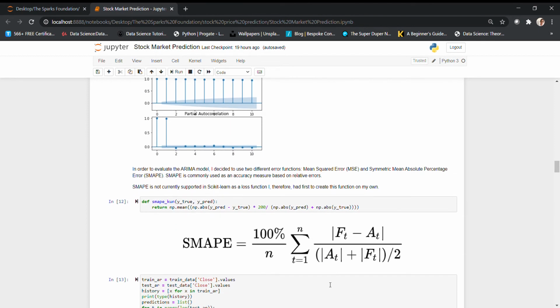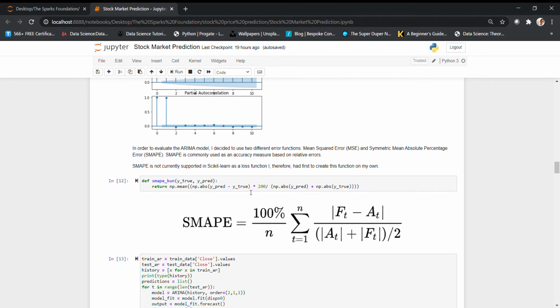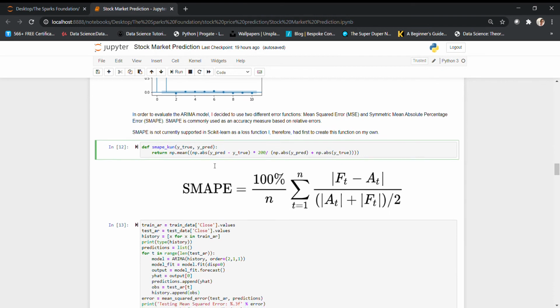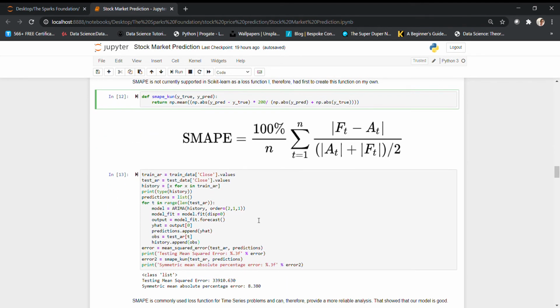Before going ahead, we will have to finalize the accuracy, the evaluation metric. Here I have gone for SMAPE. This is a most popular thing when it comes to time series, where it gives the accuracy measure based on the relative errors. So this is the formula. I have coded it myself because it's not available in scikit-learn. Once that is there in a definition, we will start our ARIMA model.